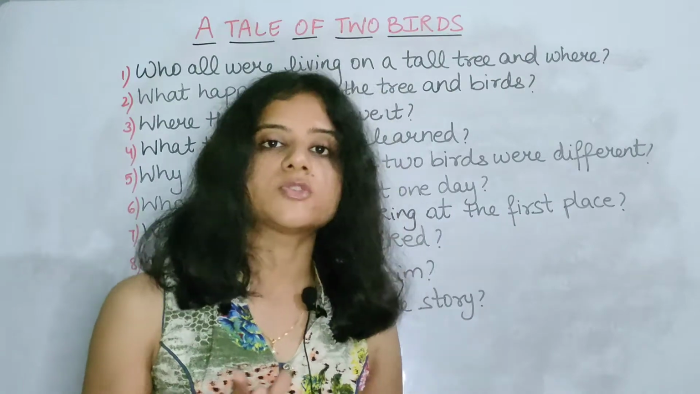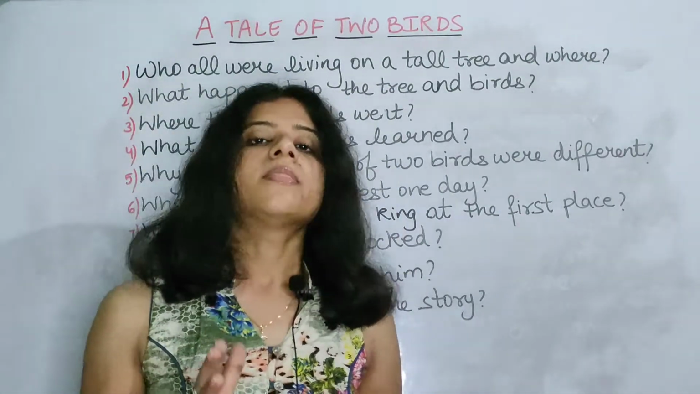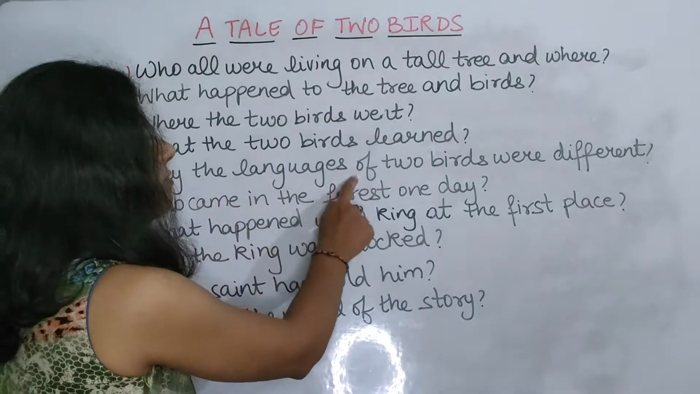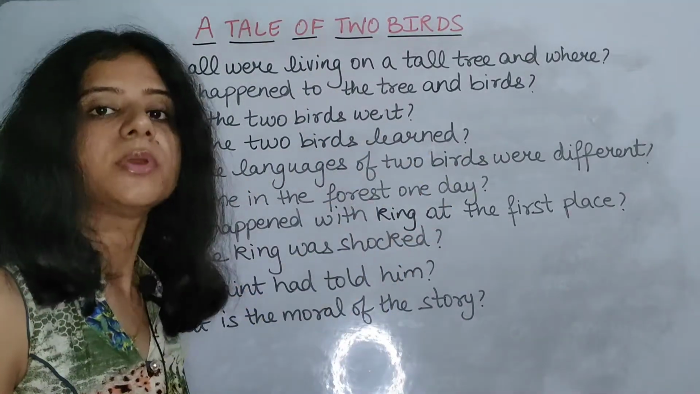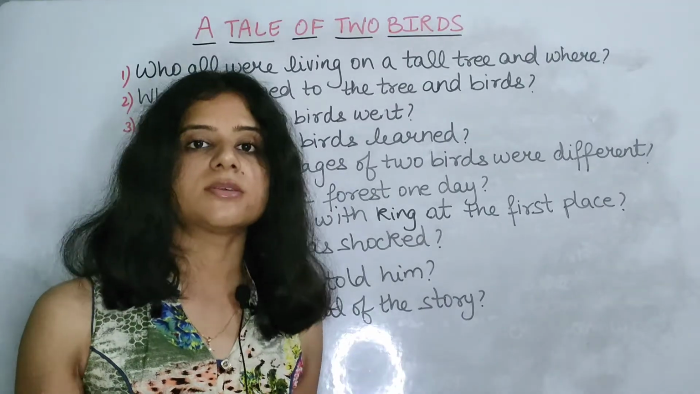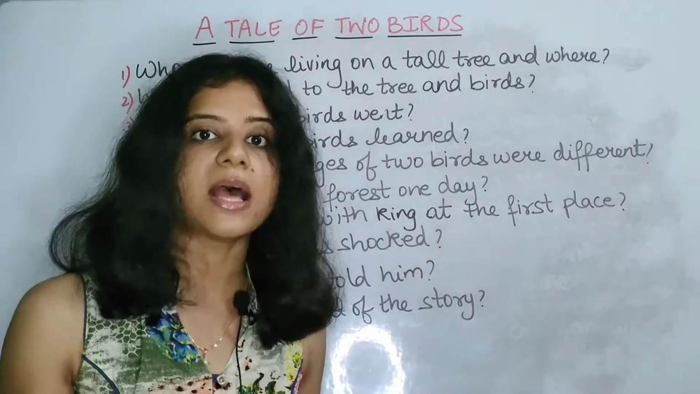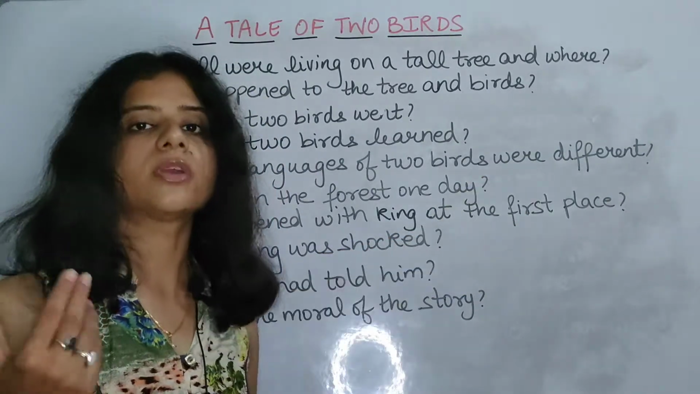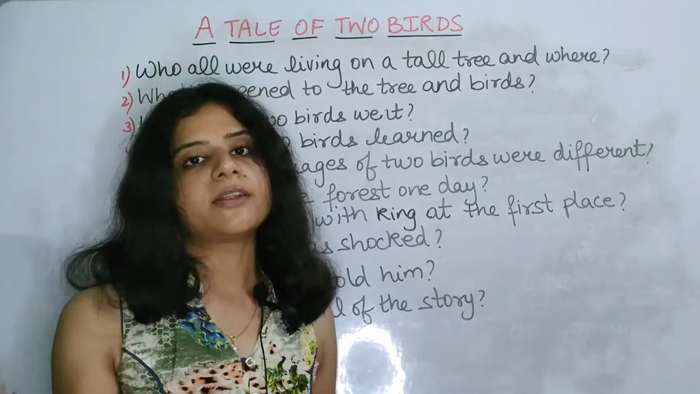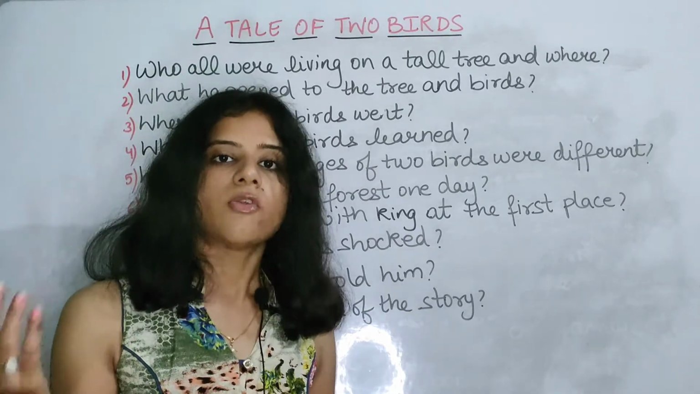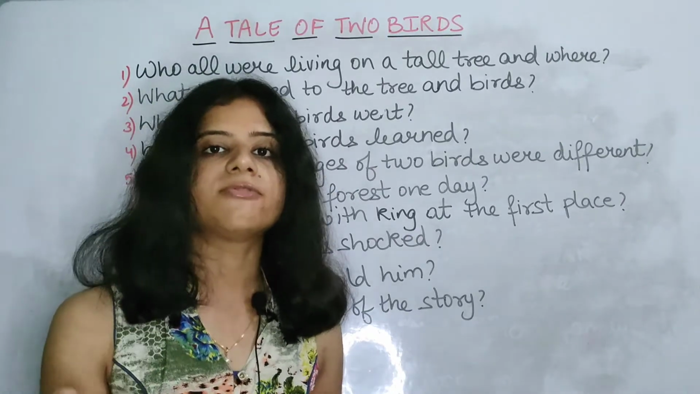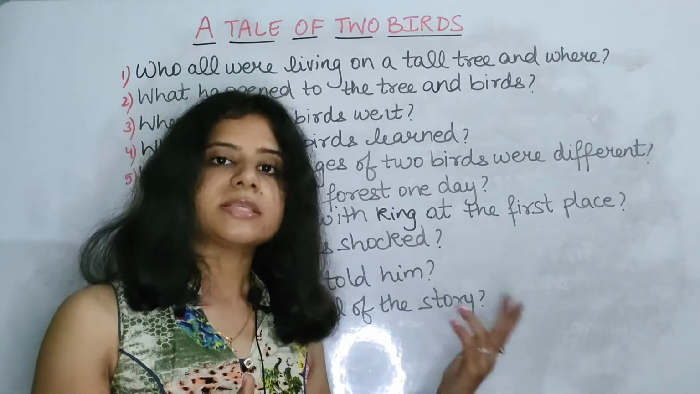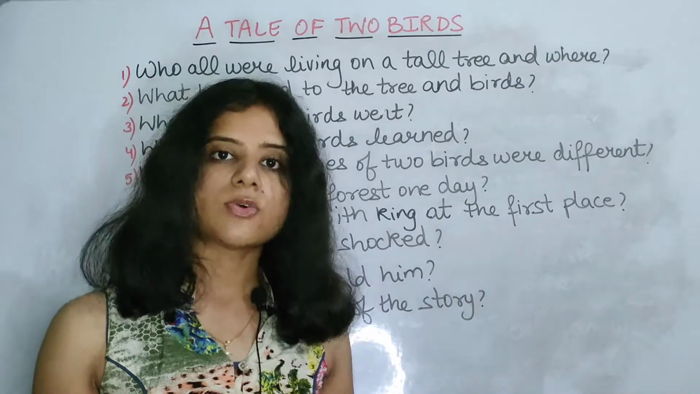Next, why the languages of two birds were different. Now here I have explained to you while explaining the story why the languages were different. The languages of the two birds were different because they were living with different persons, in two different areas. Again, if it is of more marks you can write more sentences. The first bird is living with the robbers and the robbers' language is different, they are rude. And the second bird was living with the saint and that language is very soft.